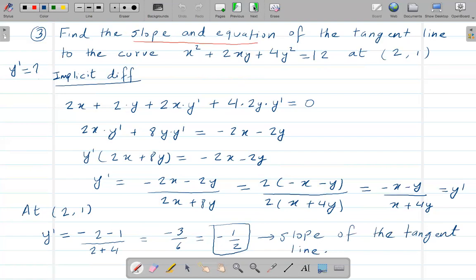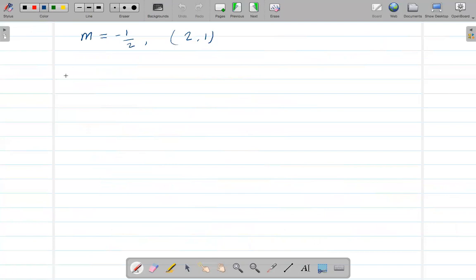So this is from algebra. We know this equation, y minus y1 is equal to m times x minus x1. This m is the slope. For this point, I can assume this as x1, y1.